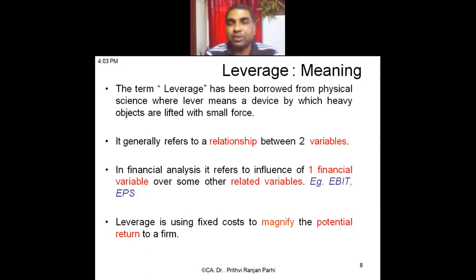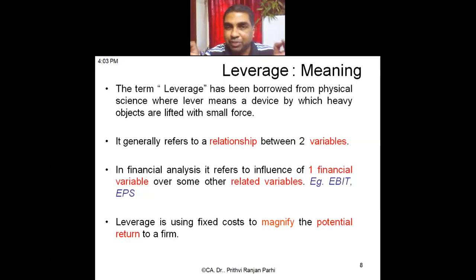Now, how can we maximize the return of the firm, or magnify the potential return or the expected return of the firm, so that EPS will be more? Various possibilities are there. One way is if you introduce some kind of fixed cost in the cost structure, then earning will be more. We'll test how it is possible. The moment I say I am introducing debt in the capital structure, it means I have to pay interest.